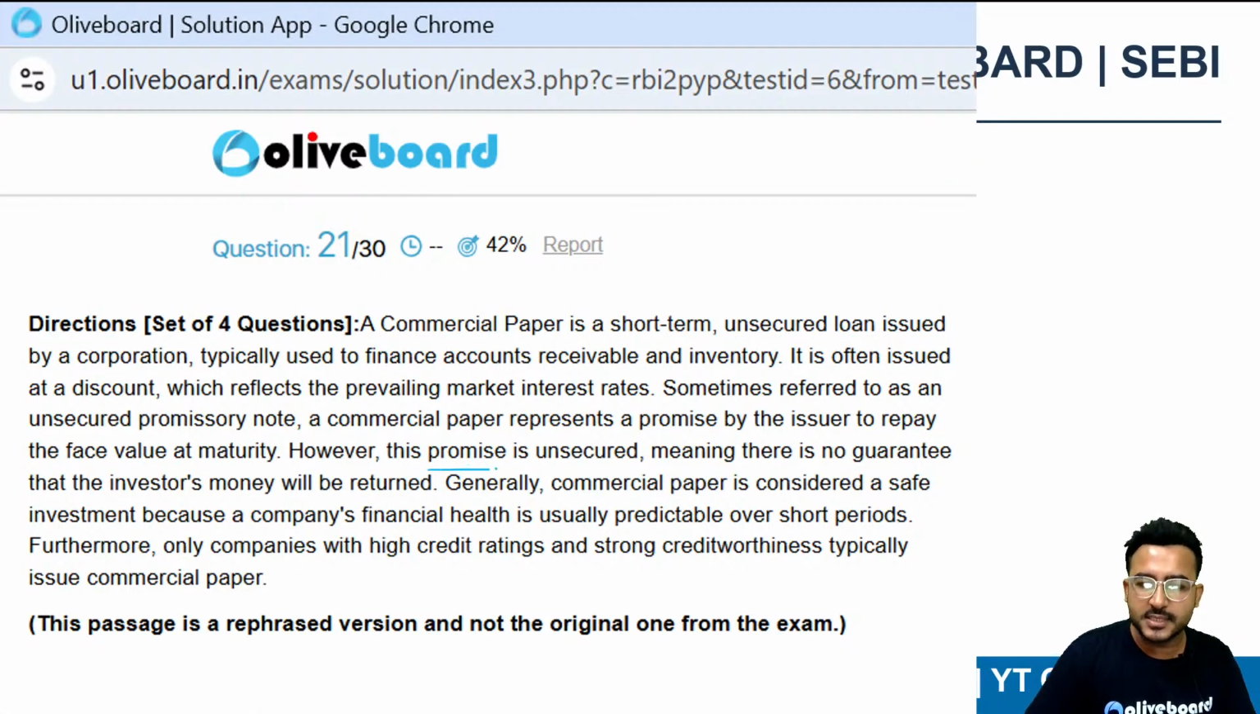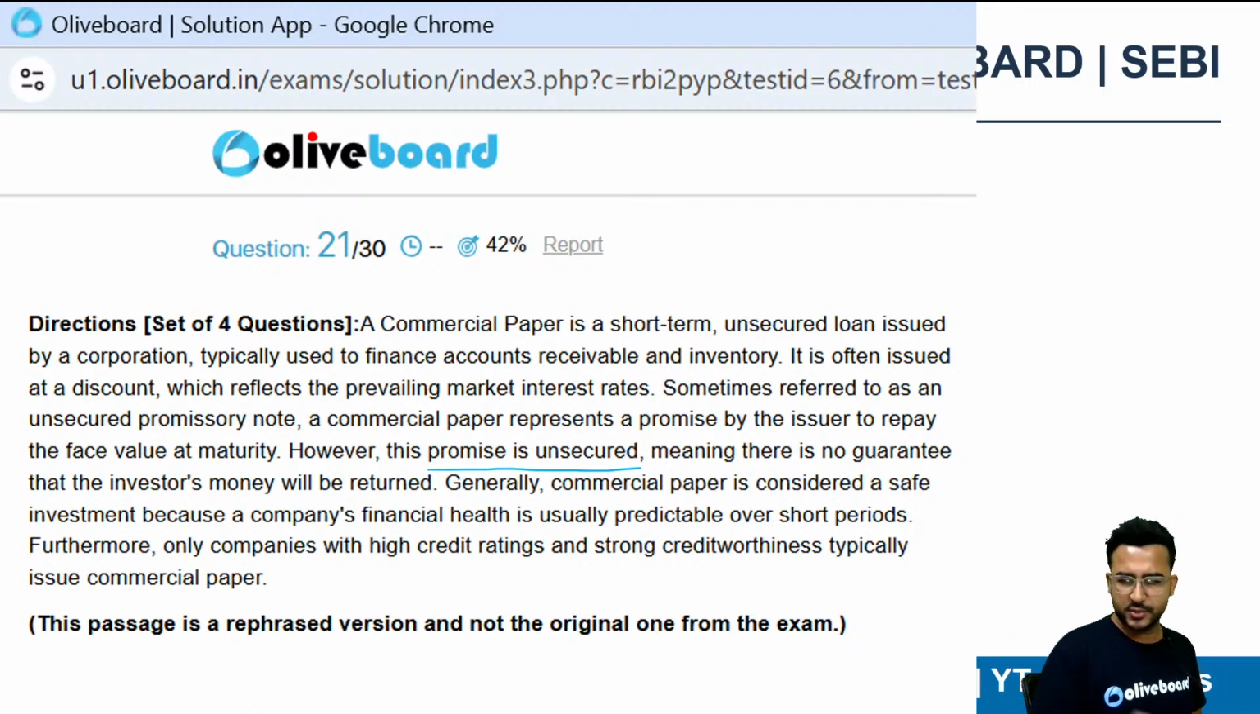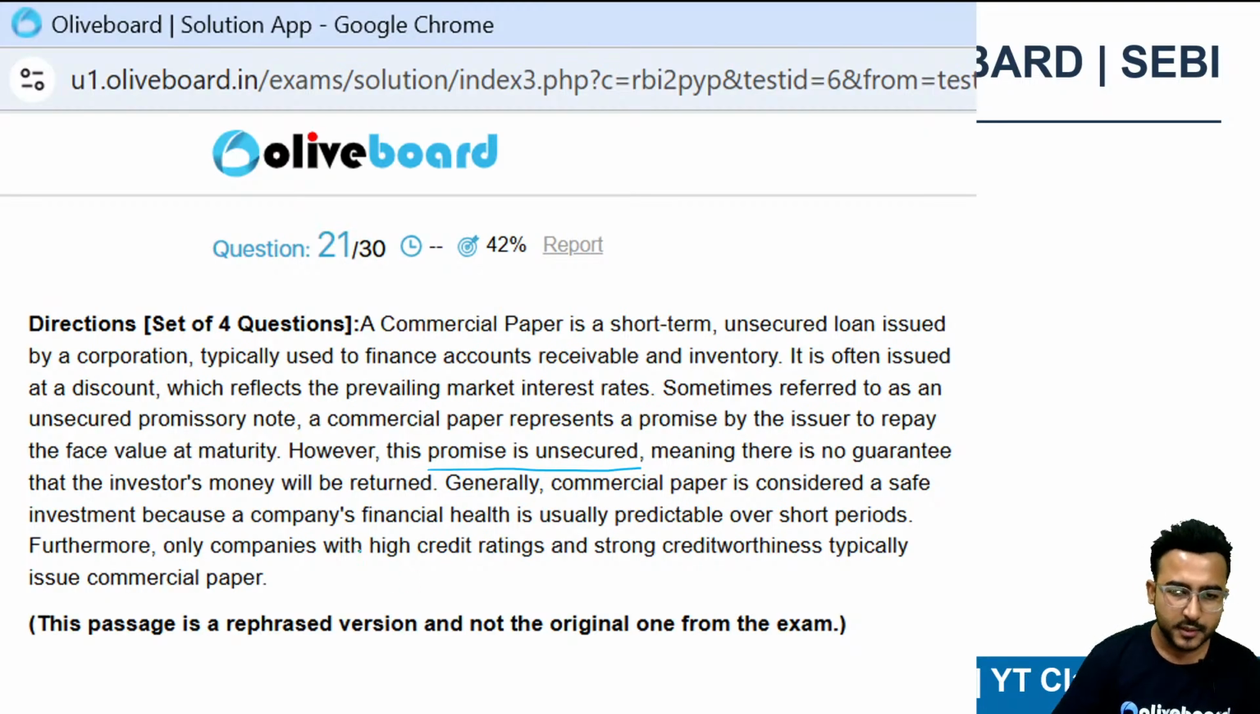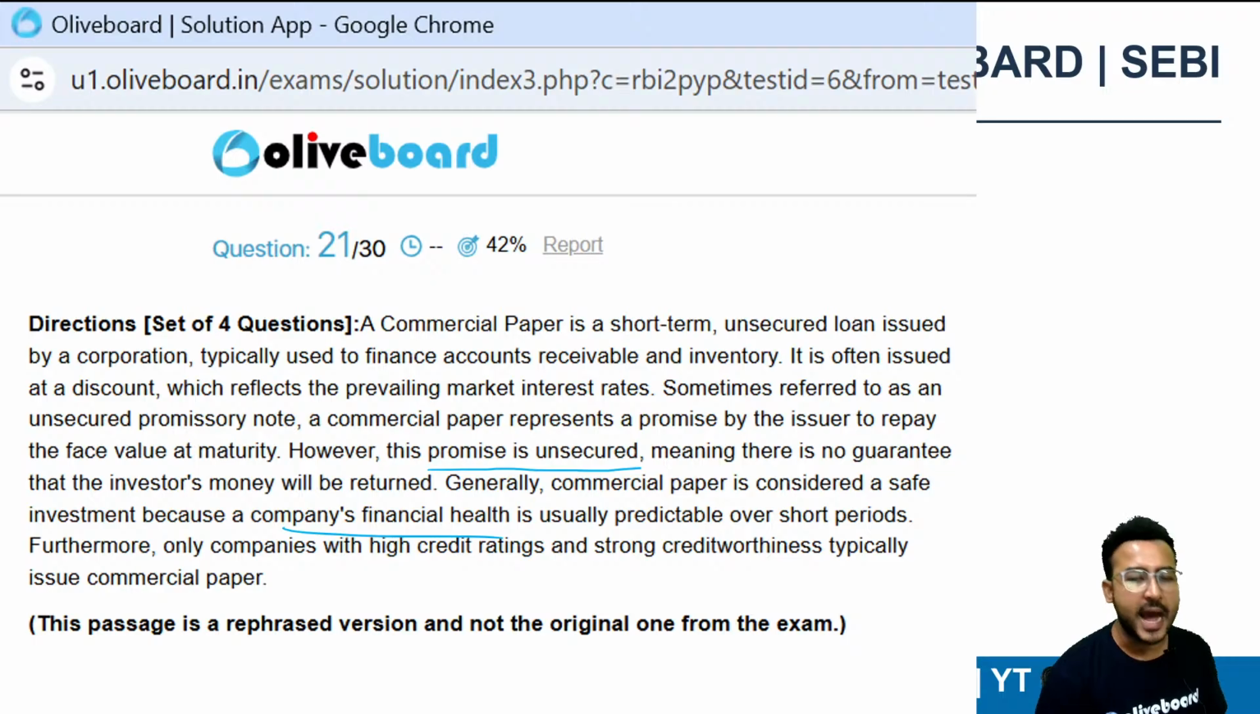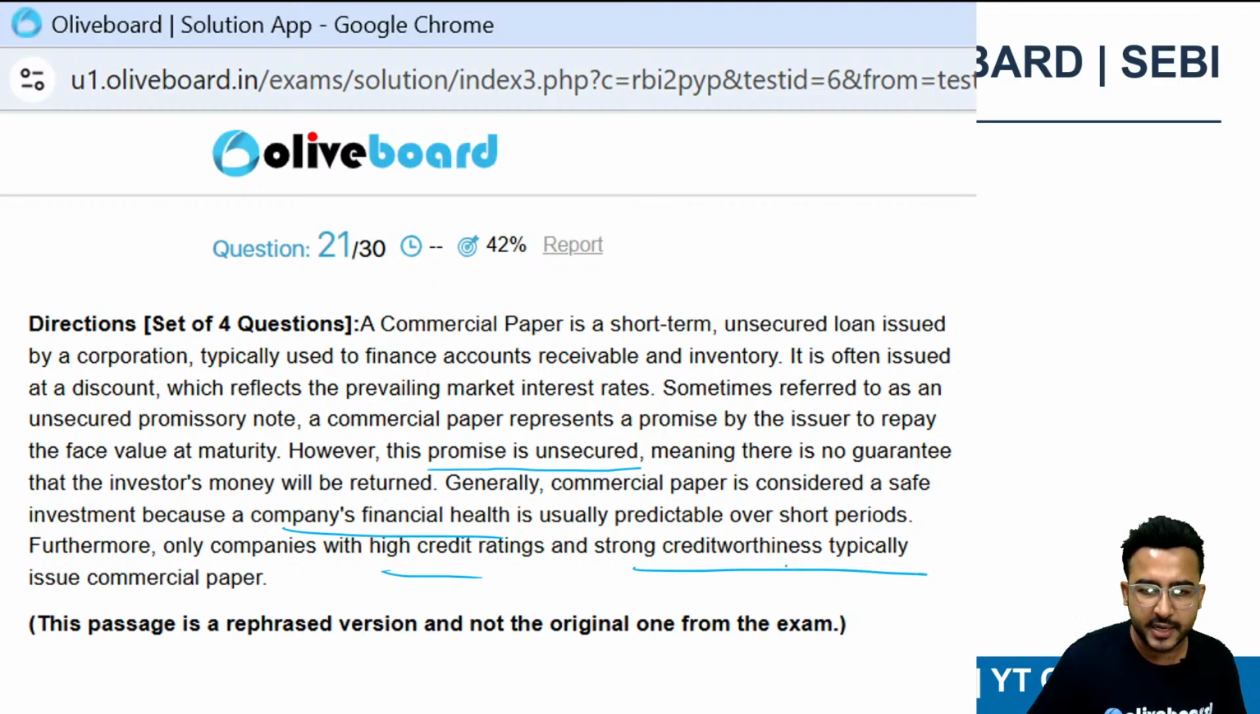However, this promise is unsecured, that you need to know here. It is unsecured, meaning there is no guarantee that the investor's money will be returned. It depends on the financial health of the issuing company, right? Furthermore, only companies with high credit rating and strong creditworthiness typically can issue commercial paper.